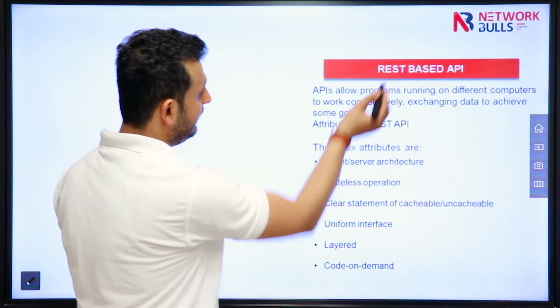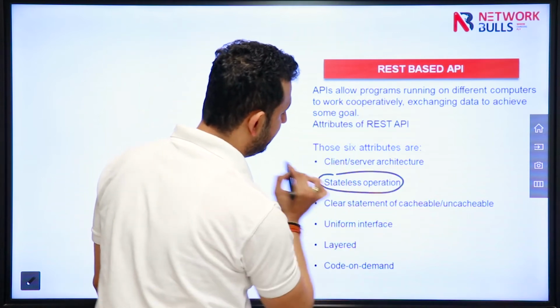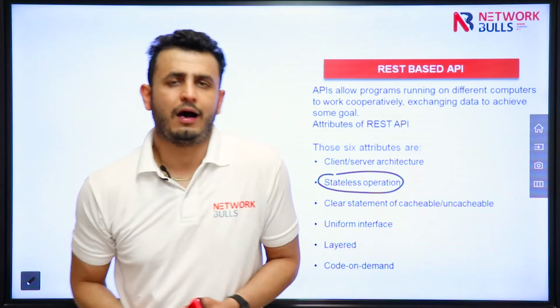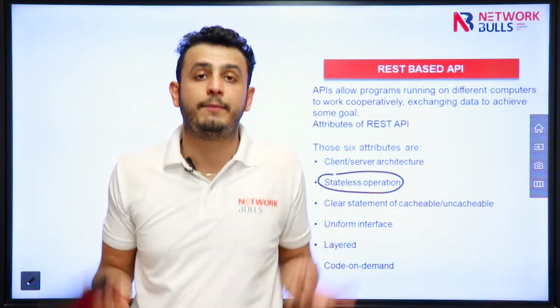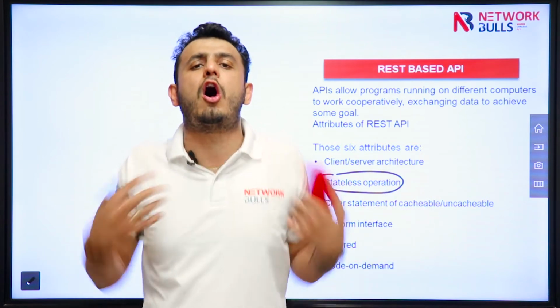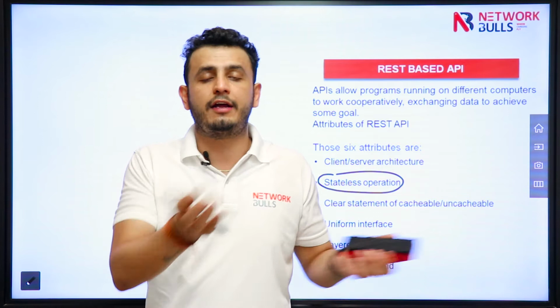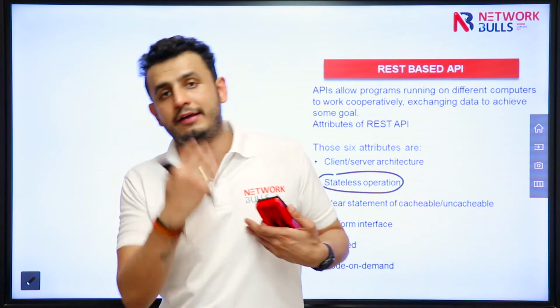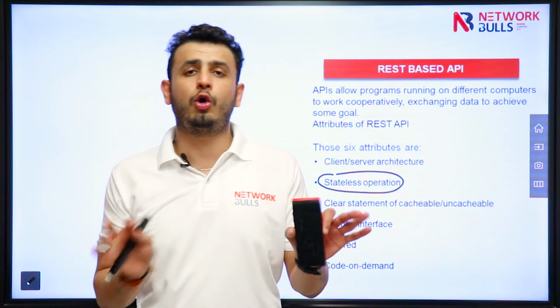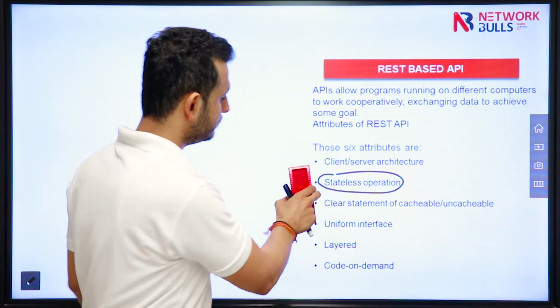Second, REST-based API is stateless. Stateless means, for example, we have some exchanges. I asked you for some information. So the REST-based API will not keep a record that in the past I asked you about these attributes and you gave me these attributes. So no state is maintained, you can say.